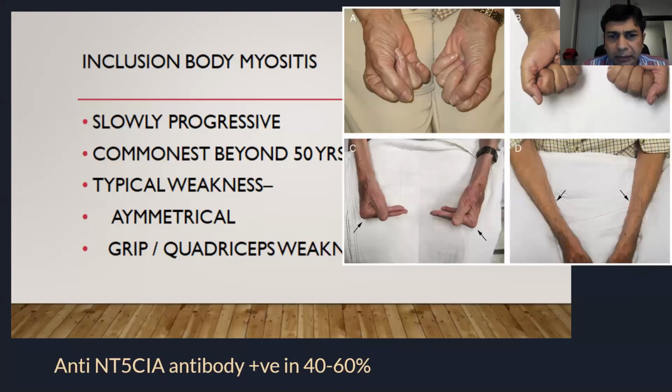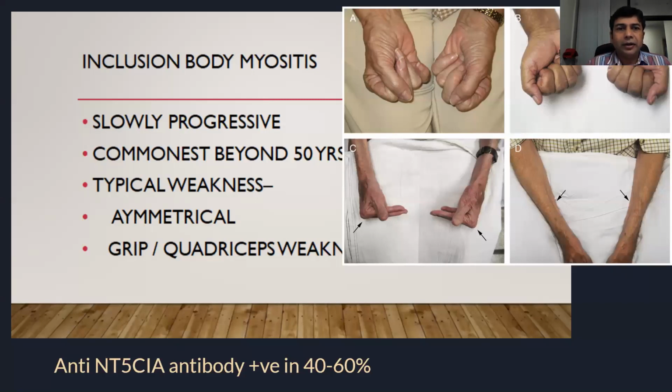One very typical thing which has come up nowadays is a serum biomarker, an antibody against cytosolic 5'-nucleotidase, which is quite useful. It has been found that in a given clinical pattern, if these antibodies are positive, it really clinches the diagnosis, because even if you suspect inclusion body myositis, it is quite difficult to prove because of biopsy difficulties. EMG, as I told you, can often be neurogenic, confusing it with motor neuron disease, anterior horn cell disease. So remember, they can be neurogenic patterns rather than myopathic patterns. So that's IBM for you.